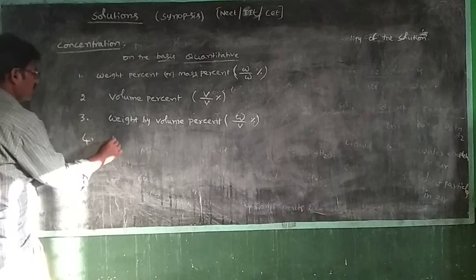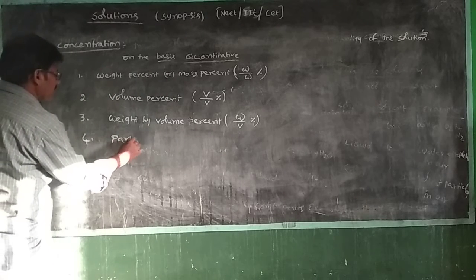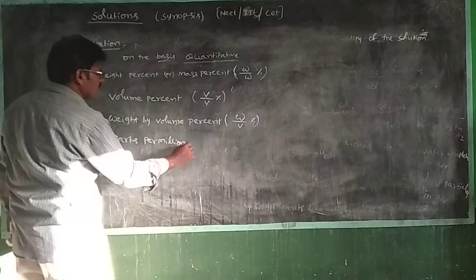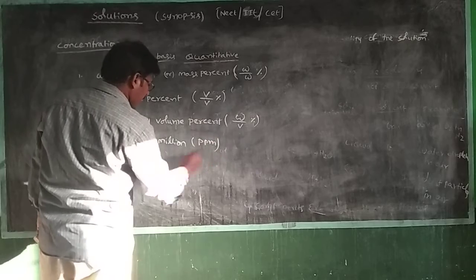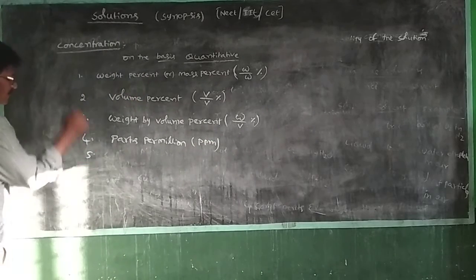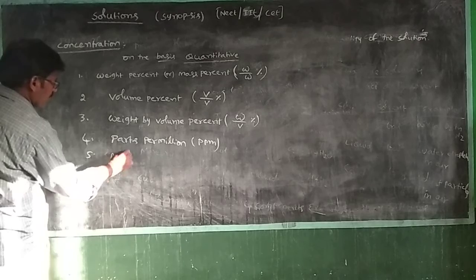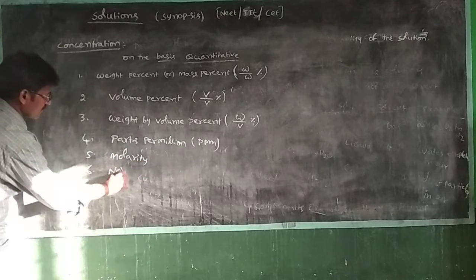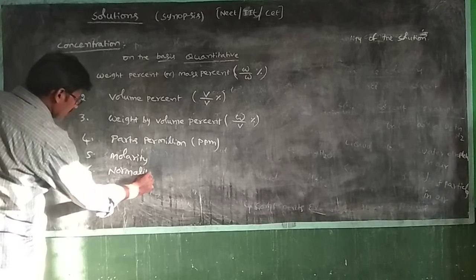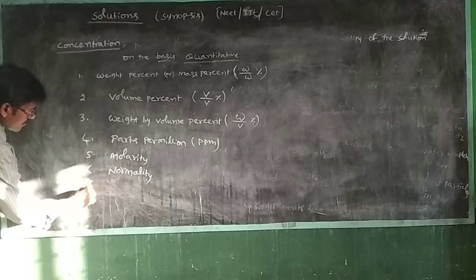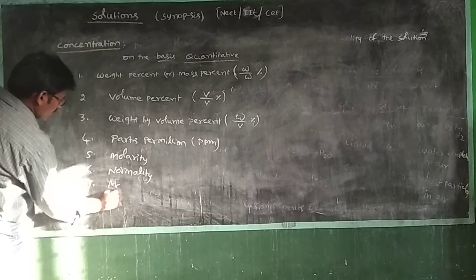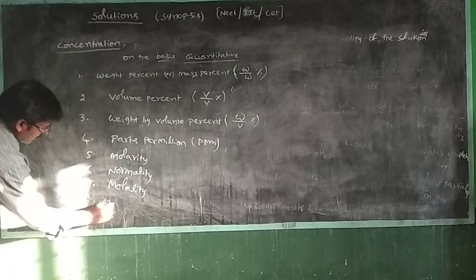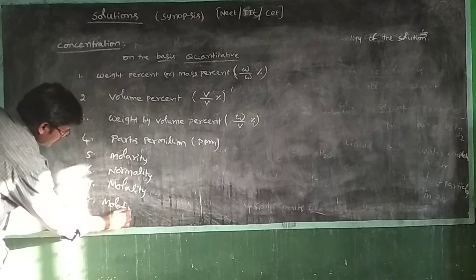Another is parts per million, indicated by ppm. Next are molarity, normality, molality, and mole fraction.